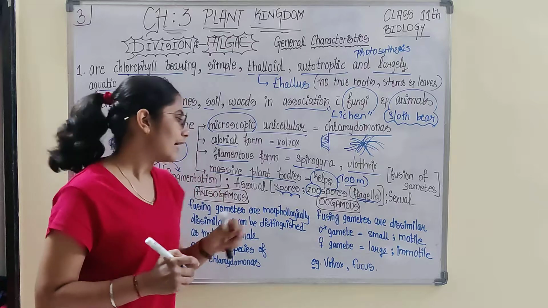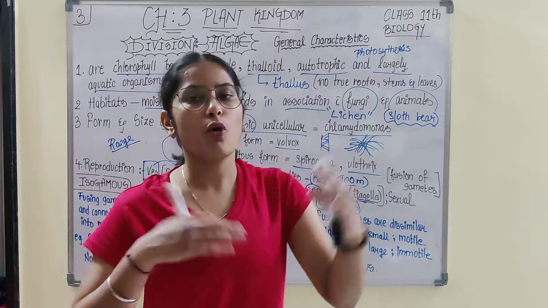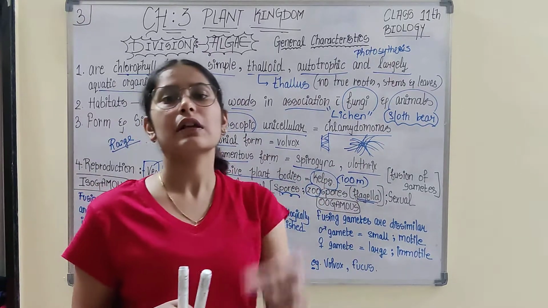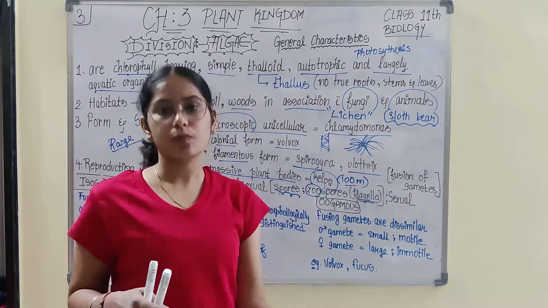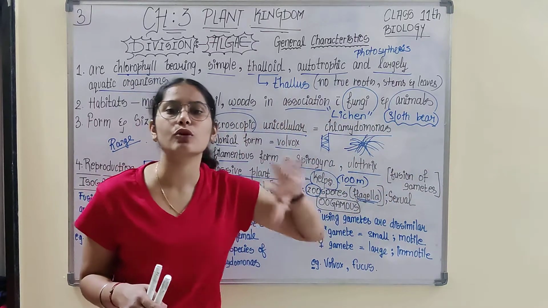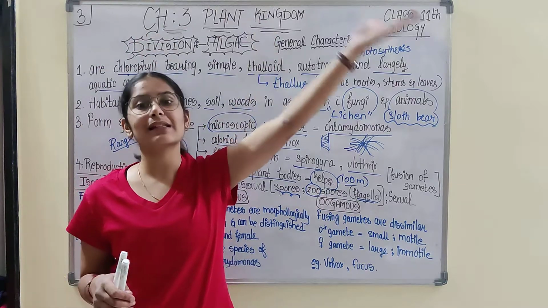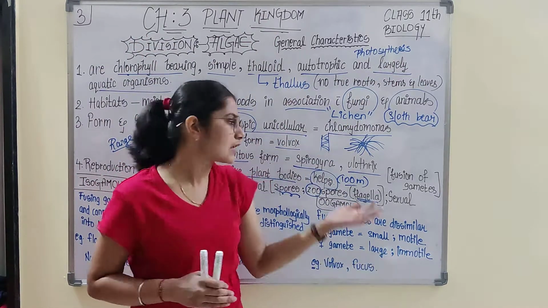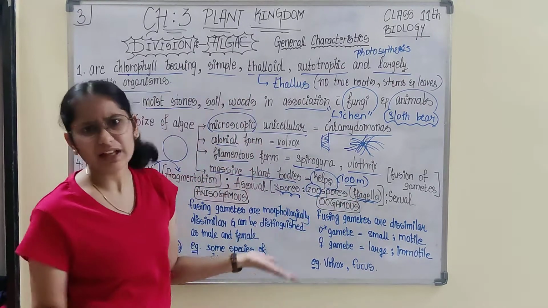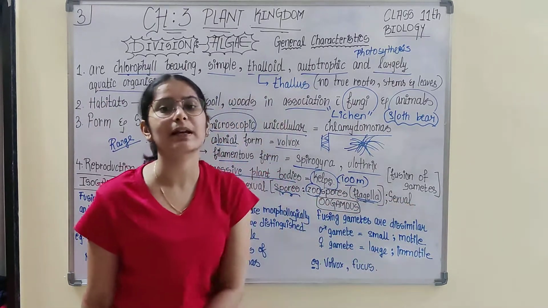Are you with me? I am saying asexual reproduction takes place with the help of spores. Most commonly, asexual reproduction takes place with a kind of spore that is zoospores. They are referred to as zoospores because these spores are motile. They are able to move. Zoo comes from animal, because animals are able to move. So these spores have flagella, therefore they are able to move. They are motile.